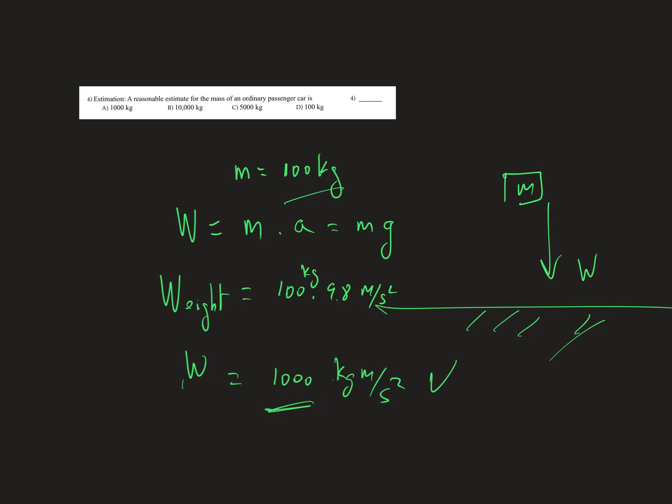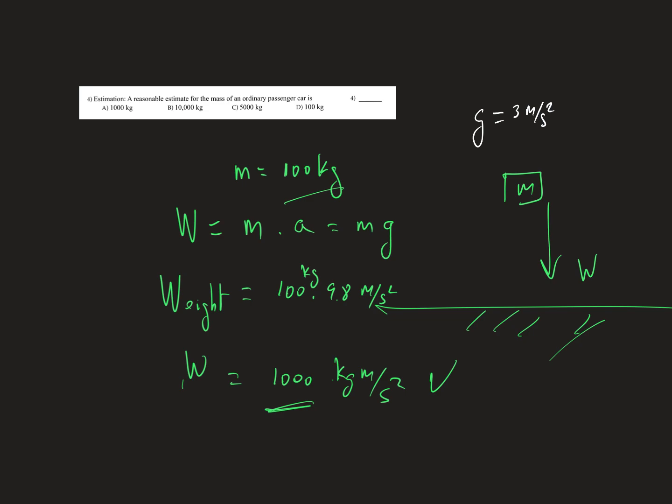If you were on the moon, for example, your mass would still be 100 kilograms, but on the moon, the acceleration, the g of the moon, is smaller. So the g will be, let's say, 3 meters per second squared.